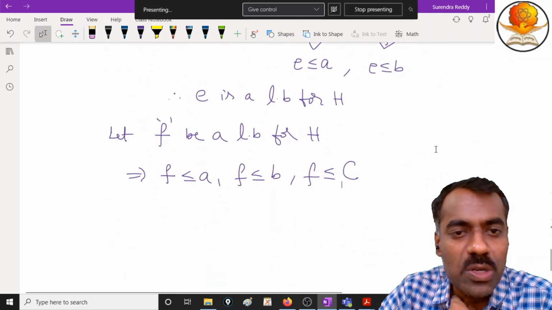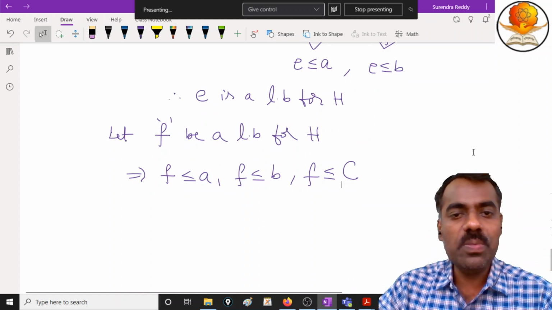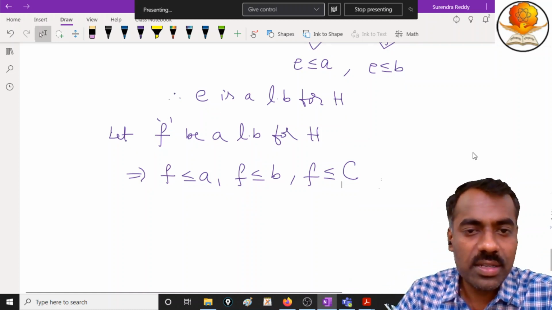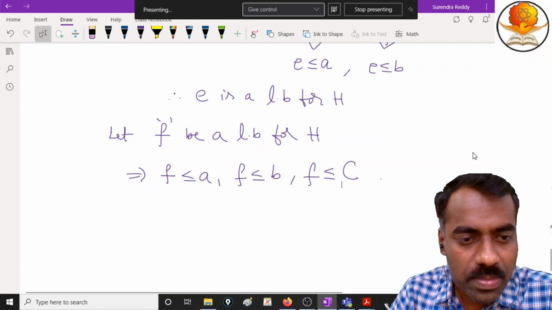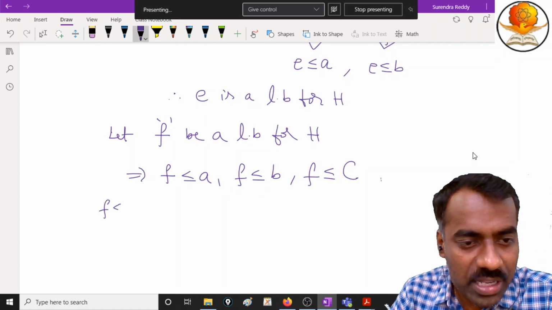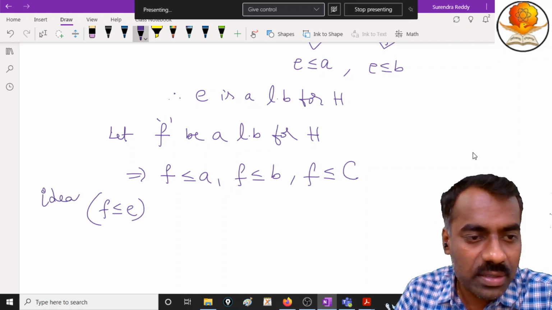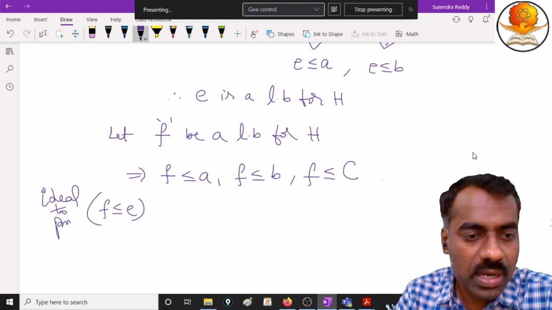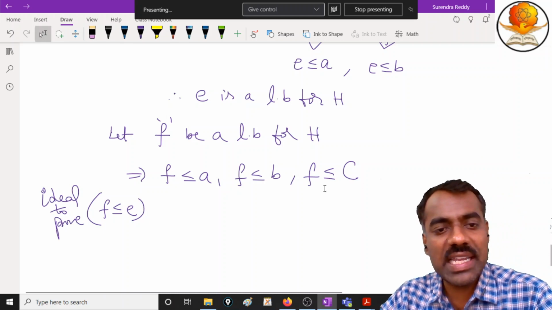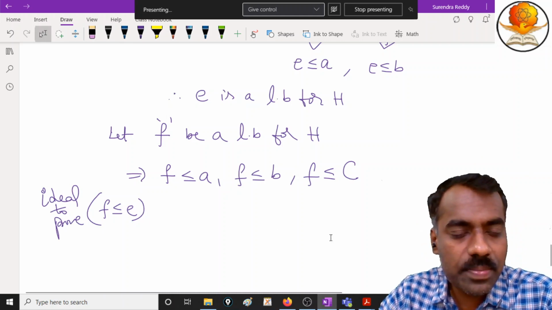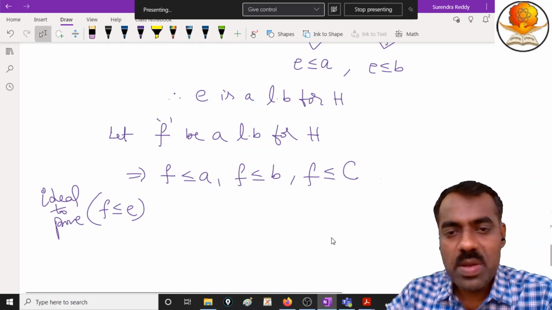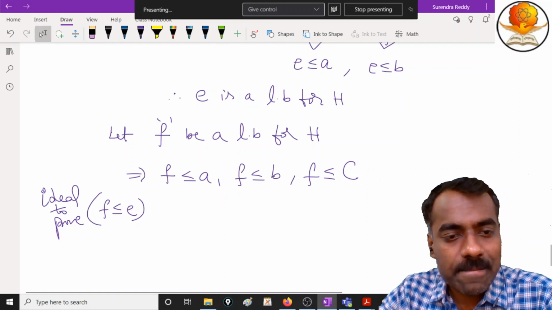So somehow we want to show that F is less than or equal to E. This is our idea, right? Our idea to prove is that F is less than or equal to E. If we prove that, then E will become the greatest lower bound, right?